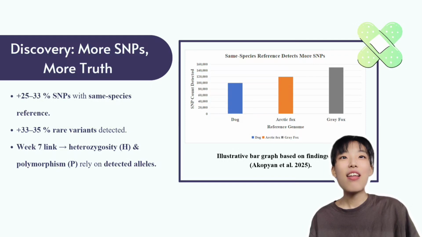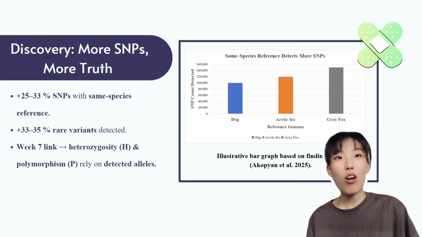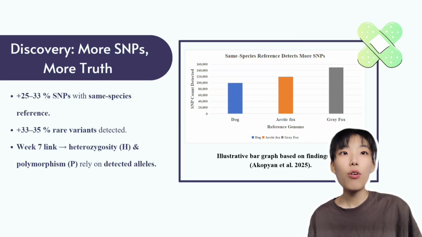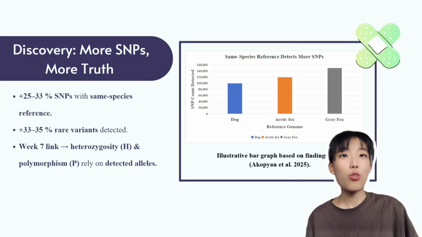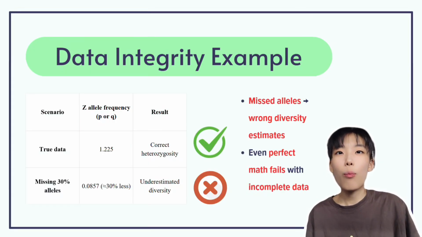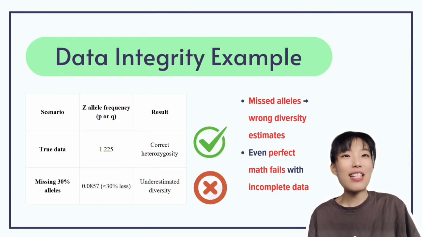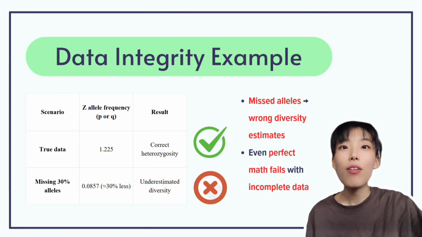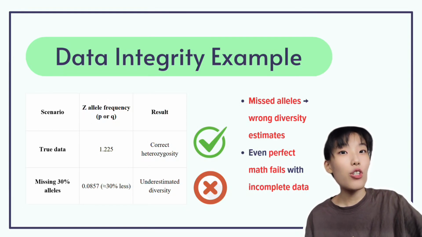They also uncovered about a third more rare variants, those low frequency alleles that tell us how genetically diverse a population really is. That immediately reminded me of week 7, where we measured genetic variation using heterozygosity and polymorphism. Those values depend on what alleles we actually detect. Think of our A1ATD exercise, where we calculated allele frequencies and heterozygosity using the T allele frequency of 0.1225.